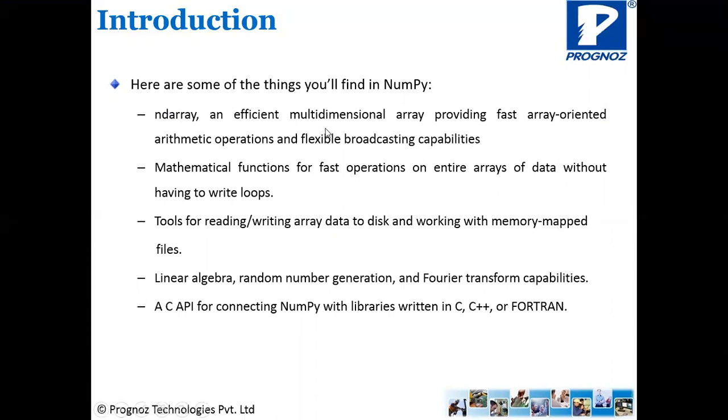So usually, suppose you are from any other programming background, maybe C, C++ or Java. If you are creating any array, even if it's a one-dimensional array, and suppose you want to add two arrays, then you will have to apply some kind of for loop, pick up the first element from both the arrays, add them, and then store it in the third array. So that kind of coding you have to do even for a one-dimensional array. If it's a two-dimensional array, you will have to use two for loops. If it's a three-dimensional array, then again three for loops will come into the picture. So that way we have to do the mathematical calculation, but it has been highly simplified in the case of NumPy.